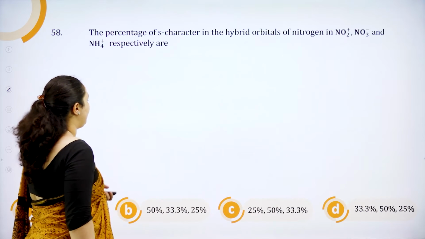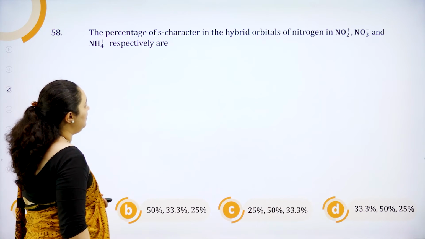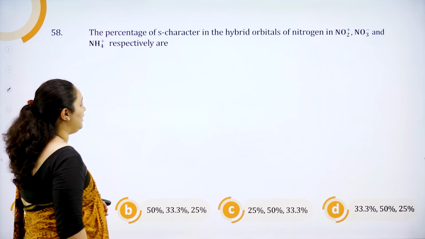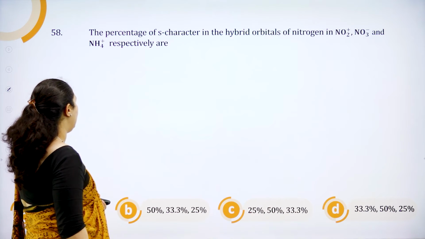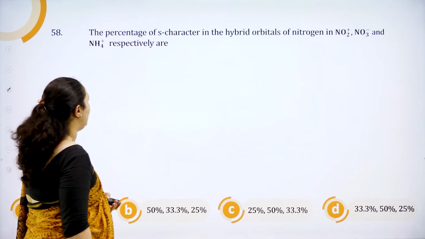Next one. The percentage of s character in hybridized orbital of nitrogen in NO2+, NO3- and NH4+ respectively. So if you know the hybridization, you can actually tick the correct answer.